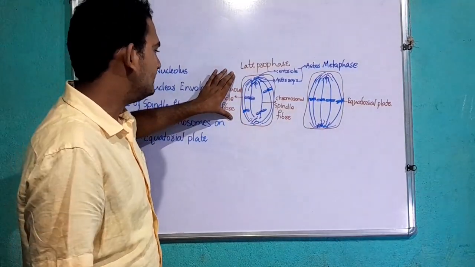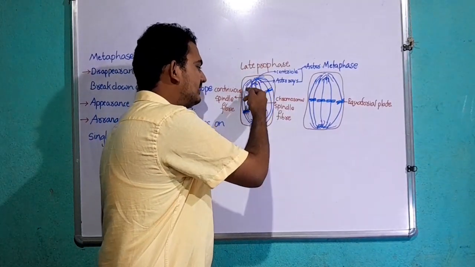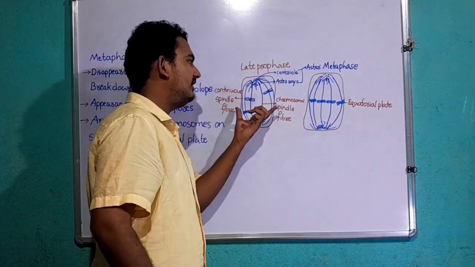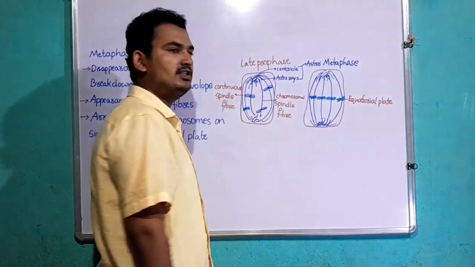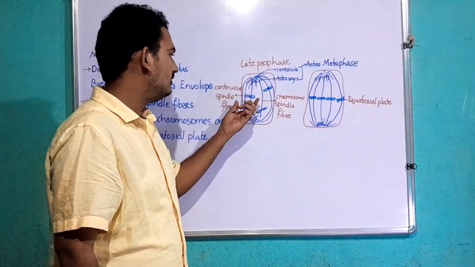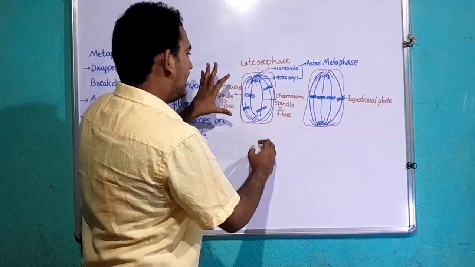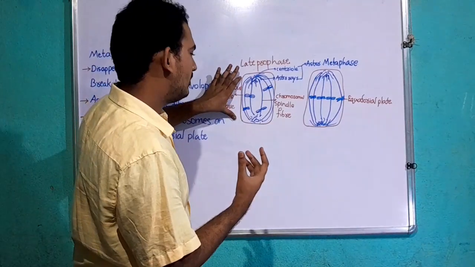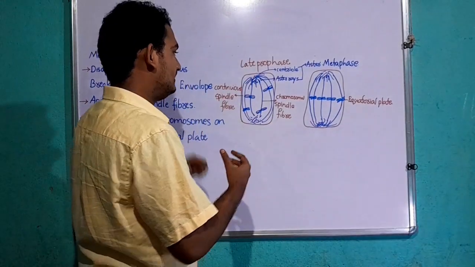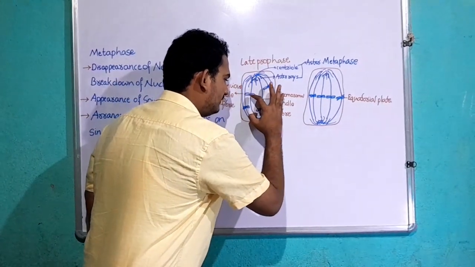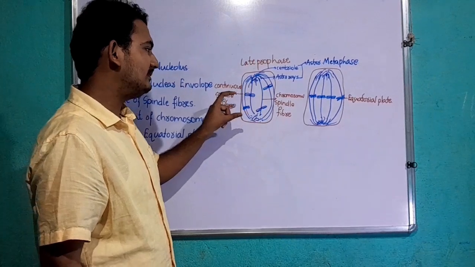During late prophase, the centriole synthesizes the spindle fibers. These spindle fibers get attached to the centromere region of a chromosome. As the cell enters metaphase, stretching of this larger part of a spindle fiber takes place.